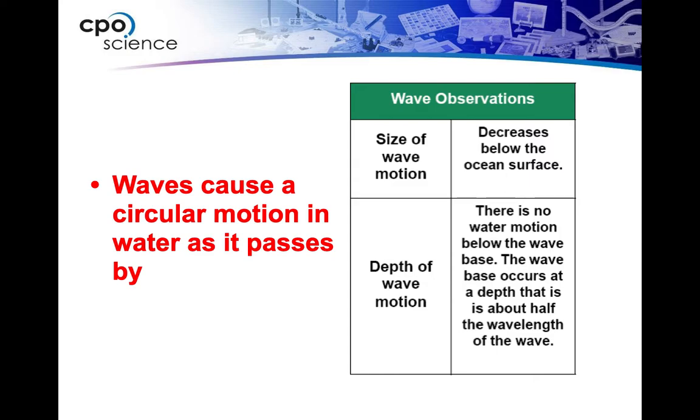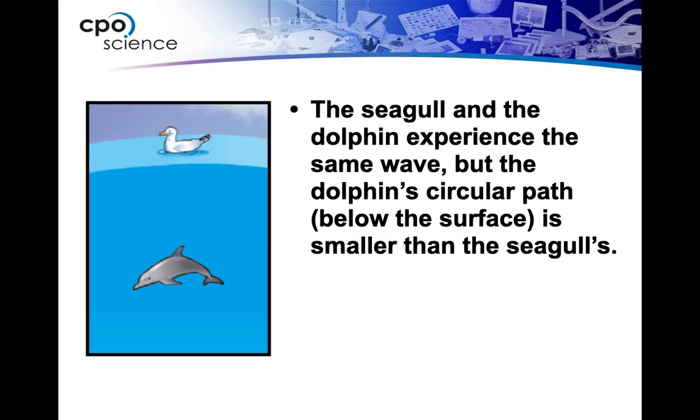Another thing your book talks about, as you can see on the right-hand side here, is that wave motion decreases the further down in the water you go. So if you're floating on that inner tube on the top, it's going to be the most dramatic effect of that circular motion. Let's say you jumped off the inner tube and you dive down below, there would be a point at which you're not going to experience that wave anymore. And that's actually called the wave base. I'm going to show you a picture here in a second of what that is.